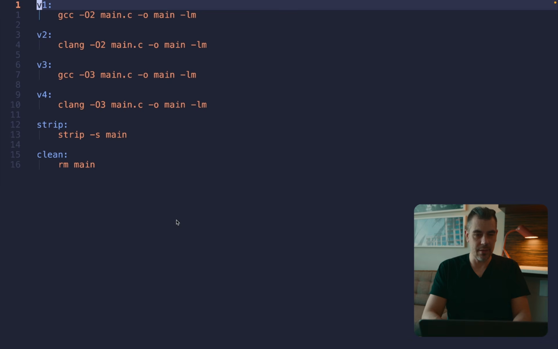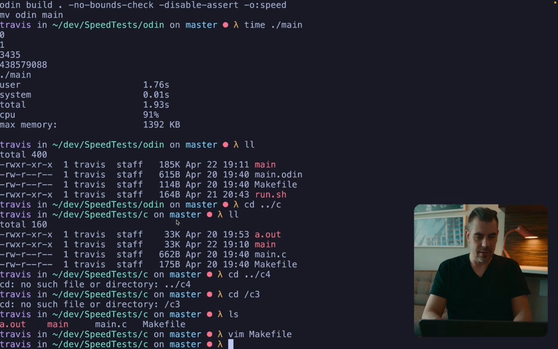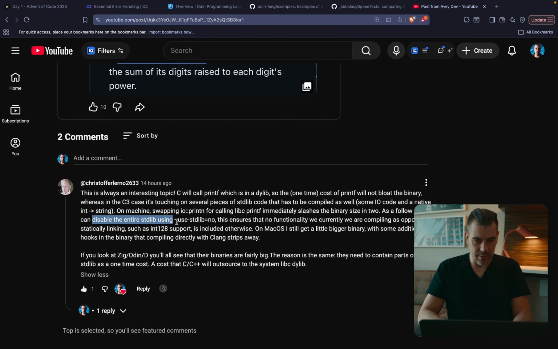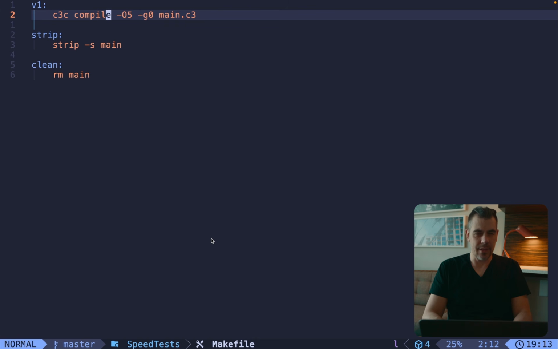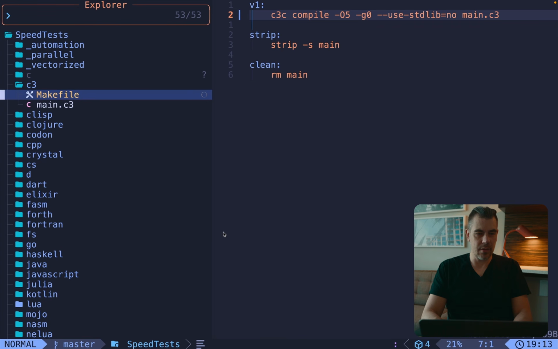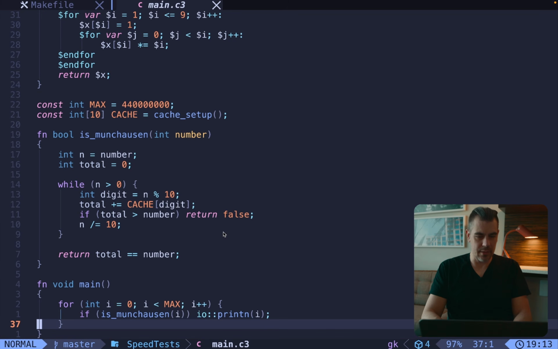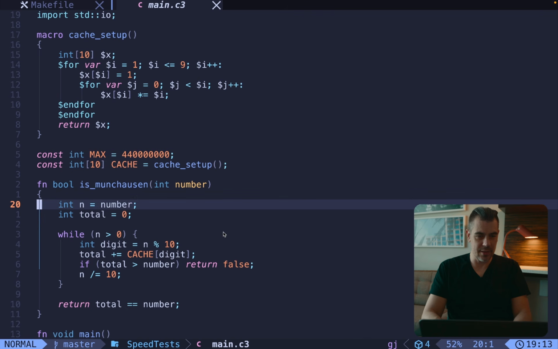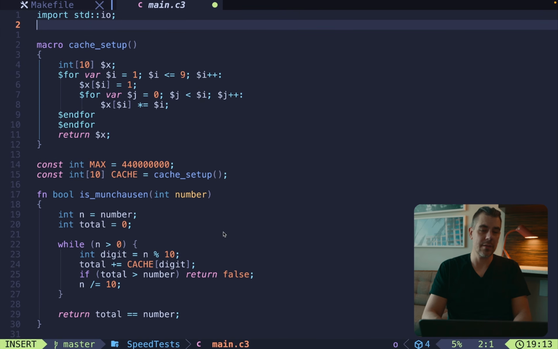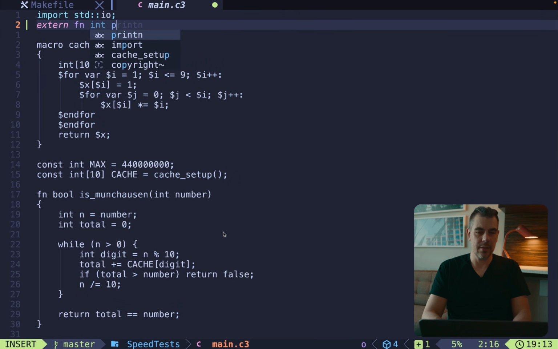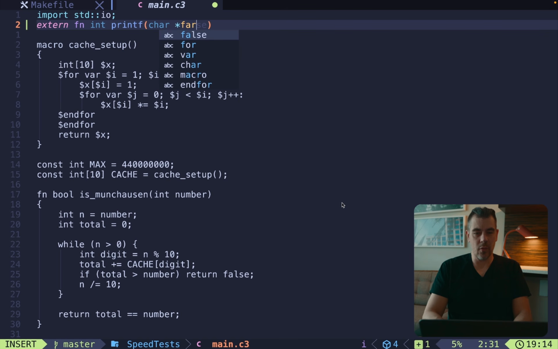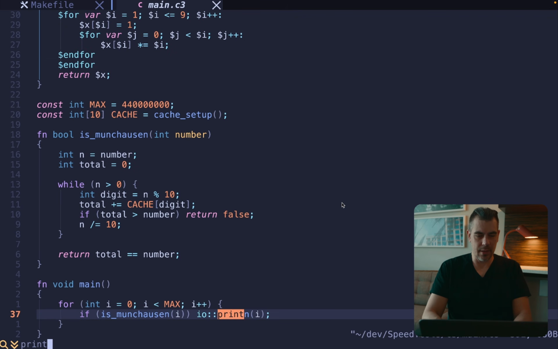We go in that makefile, am I in C? Yes, I'm in C3. There we go. So he wanted to add use stdlib equals no to the compile, like this. And then we're going to have to go into main.c3, and any printlns, we're going to go ahead and do the extern fn int printf, char pointer format, and then printn.